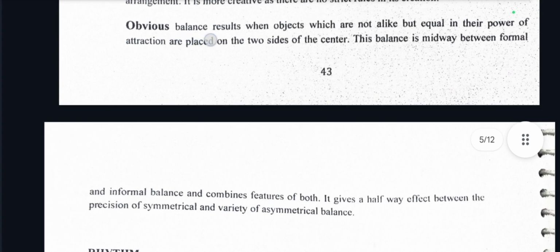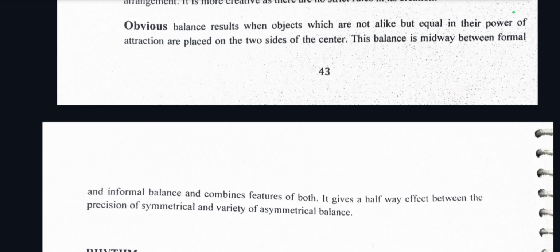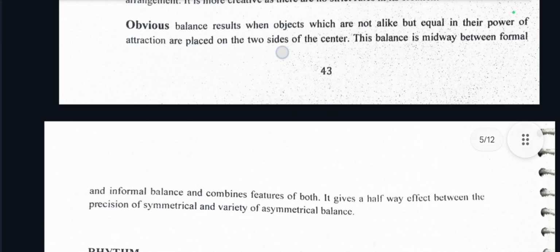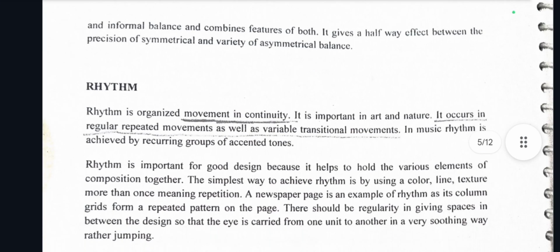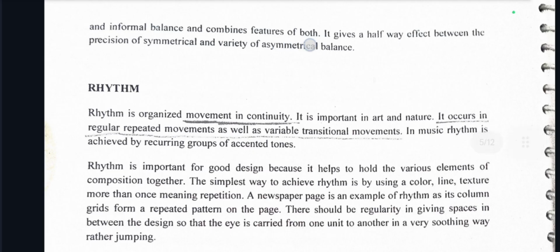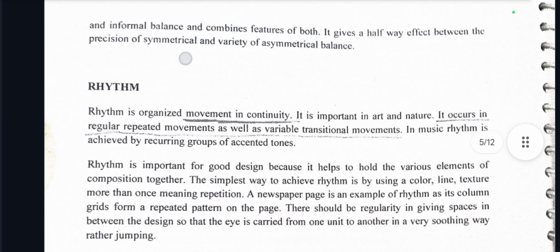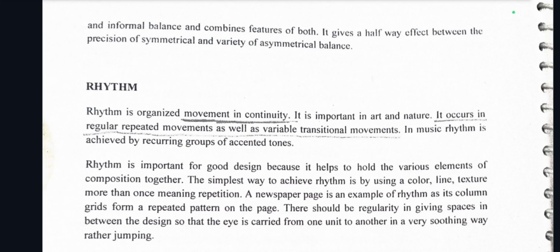Obvious balance results when objects which are not alike but equal in their power of attraction are placed on the sides of the center. This balance is midway between formal and informal balance and combines features of both. It gives a halfway effect between the precision of symmetrical and the variety of asymmetrical balance.